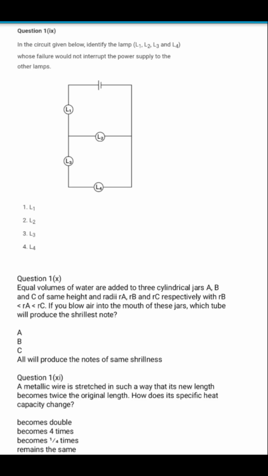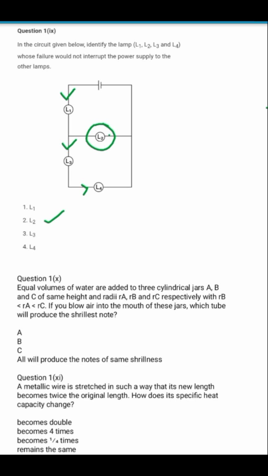It is from the chapter electricity. A very simple question. Even if a person is not very accustomed with circuits, they will still be able to answer the question. In the circuit given below, identify the lamp L1, L2, L3 and L4 whose failure would not interrupt the power supply to the other lamps. So as you can see from the diagram itself, if our lamp L2 does not function, or there is a short circuit in that particular arm, it is not going to affect the working of the other lamps, because the current will flow and it will move on to the 3 remaining lamps. So the correct option will be L2.